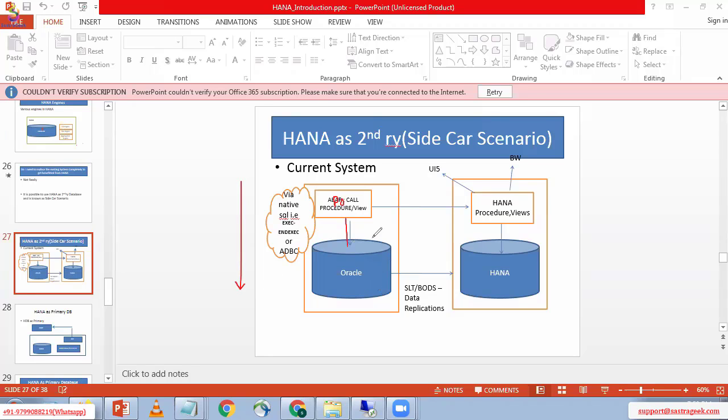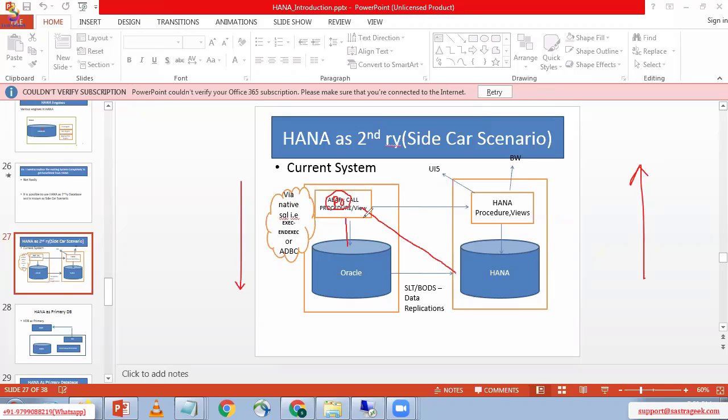So my client asked me, Anil Krishna, to try running this purchasing order report on the HANA database. Honestly, if I run it on the HANA database, 100% the performance will increase, no doubt at all.